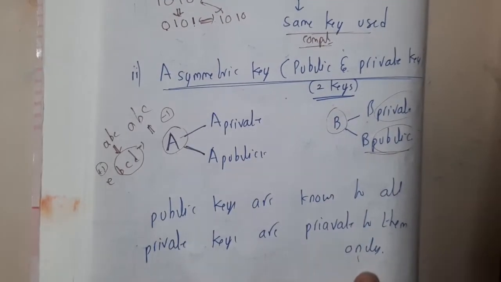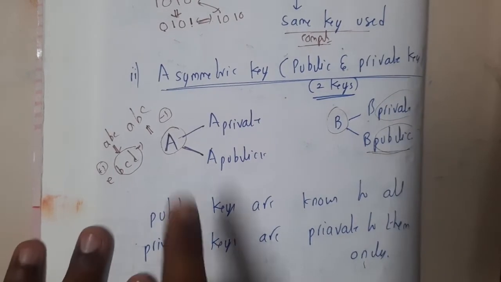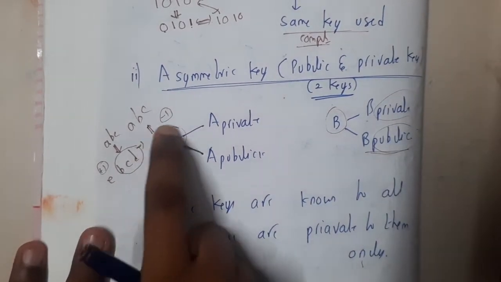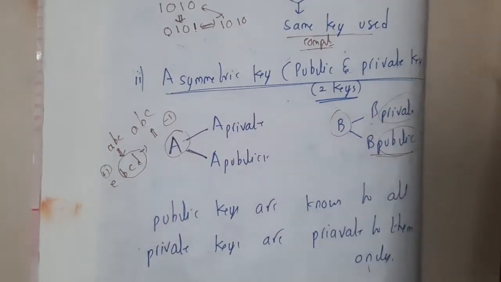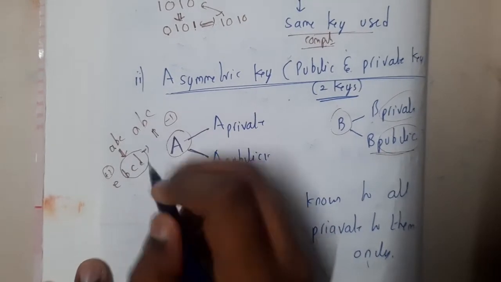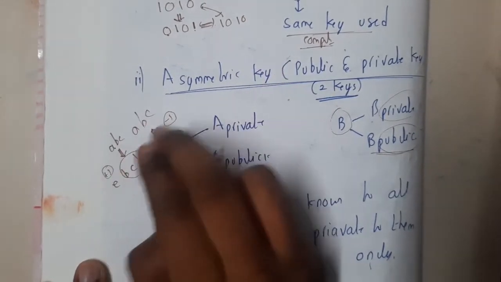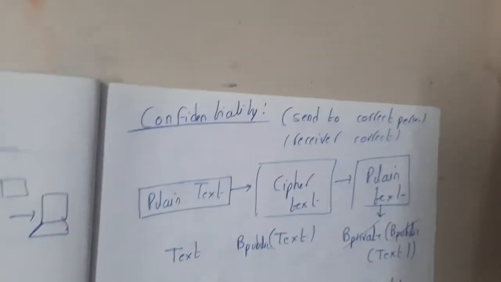Got it? Yes. So now you are understanding, right? So how exactly is it working? Guys, this example is only with respect to asymmetric key, like how it works. It is not with respect to private and public key. Please understand it, guys. Because if you are using private key and public key, you should use two keys at encryption and two keys at decryption. Got it? So how we are going to use them, I'll be explaining, so don't worry.